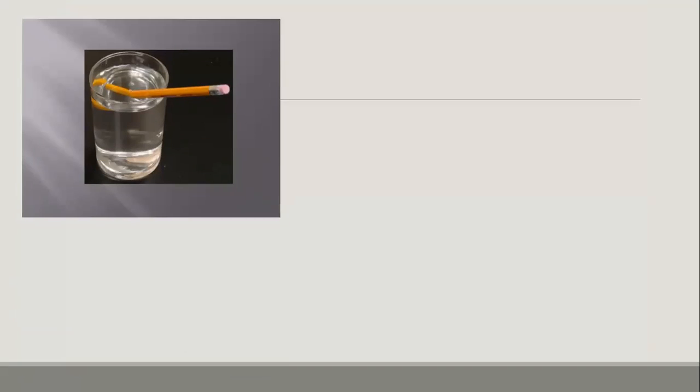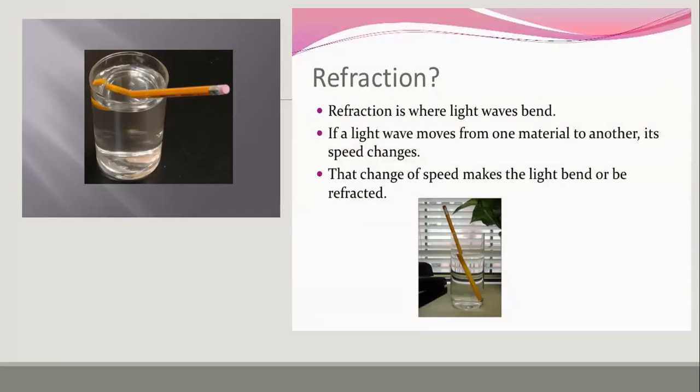Then another property of light. Reshma, what did you observe here? I think the pencil is broken inside the water, isn't it? Yes, Reshma. And it is due to a phenomenon of light that is refraction.